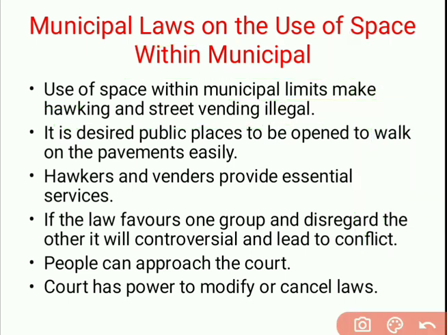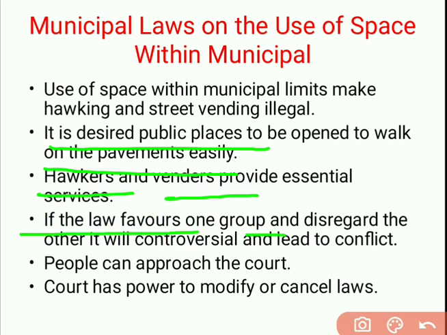Of course we agree that public places should be open, to walk and move freely on the pavements easily. But apart from this, hawkers and vendors also provide essential services at the cheapest rate. Of course, these are also valuable to us.